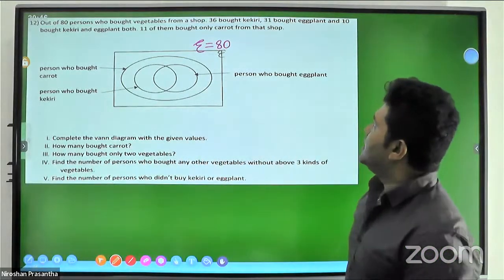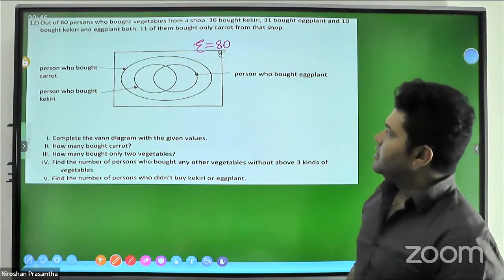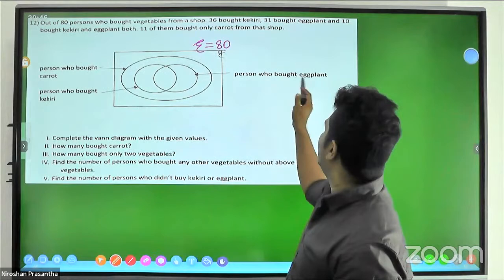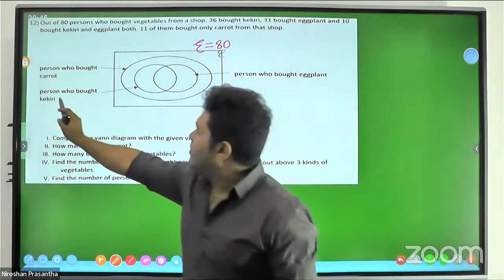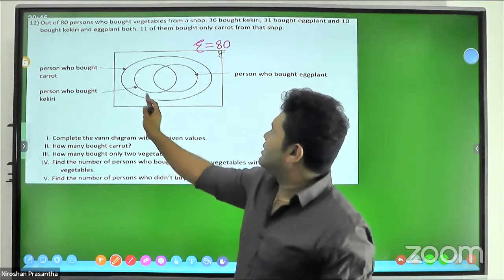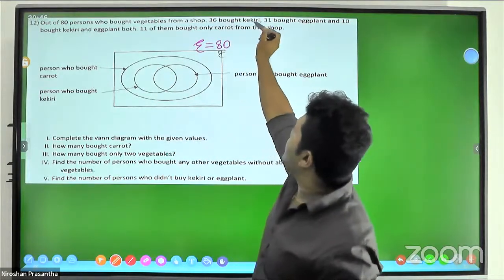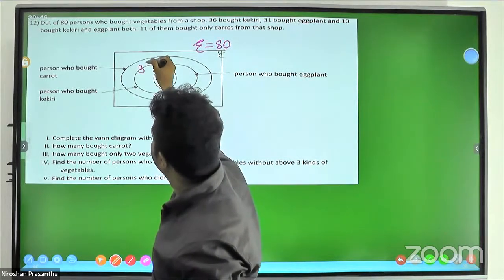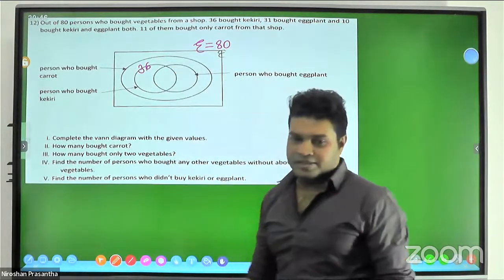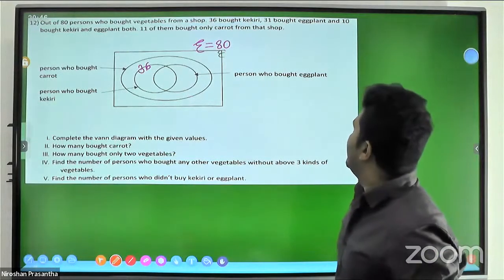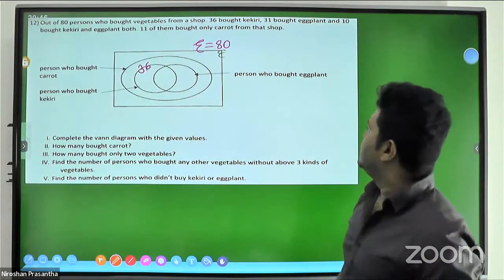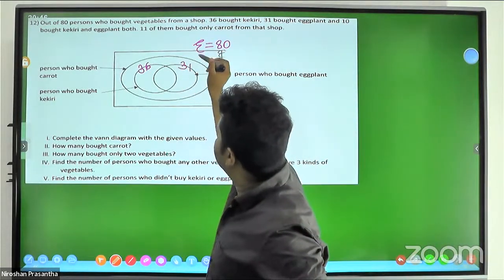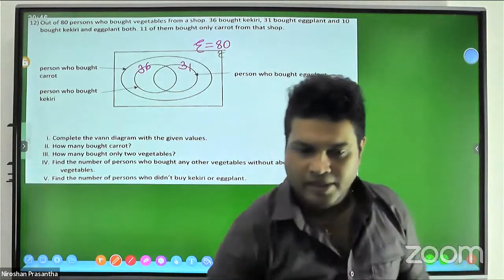And 36 bought kakiri. The circle belonging to kakiri is the persons who bought kakiri, so we can mark 36 on this page. And 31 bought eggplant. The persons who bought eggplants, this is 31. We can mark 31.